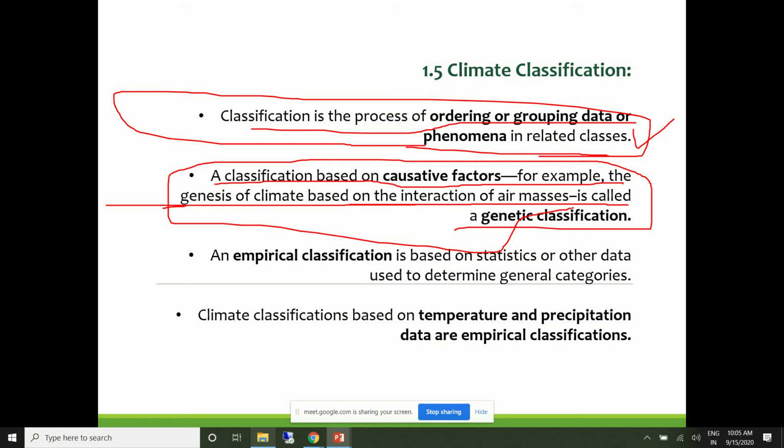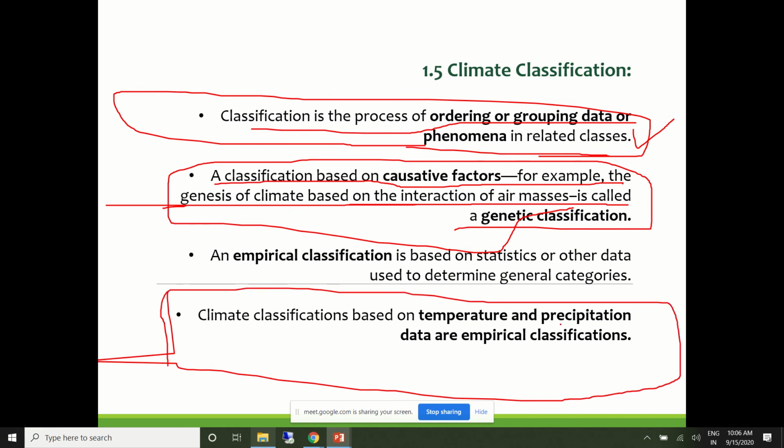Based on this statistical information, they are grouped in a manner, and we'll go through that in a little detail, and climate zones are prepared. I'm often using the words climatic zone and climate zone. Climate classifications based on temperature and precipitation data are based on empirical analysis, and this is what we'll be following.